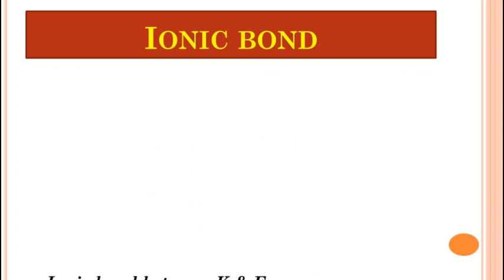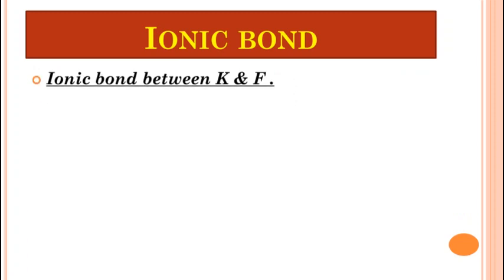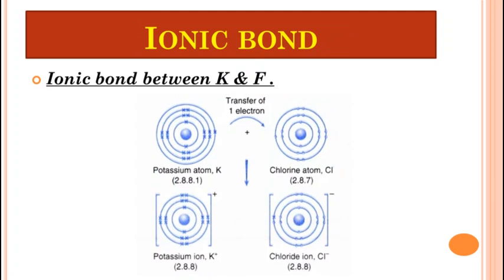Take one more example of an ionic bond between two elements, that is potassium and fluorine. So the electronic configuration of potassium is 2,8,8,1. So it will lose its 1 electron, and the halogen will accept 1 electron. That means transfer of one electron between potassium and the halogen takes place, and after losing the electron, potassium will form K plus, that is the potassium cation, and the halogen will form the halide anion. So due to the electrostatic force of attraction between the two oppositely charged ions, the ionic bond will form.